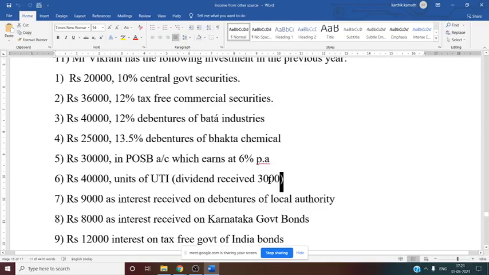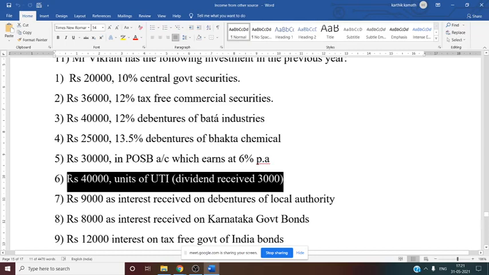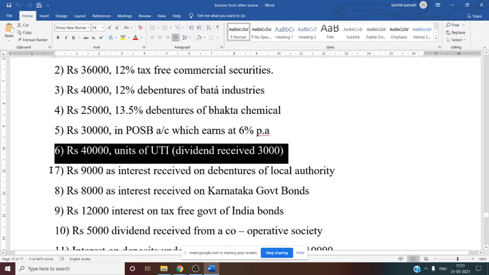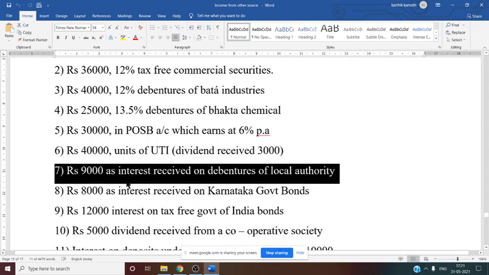Next, 40,000 units of UTI, dividend received 3,000. Whether this is taxable? Dividends from UTI, Unit Trust of India. Exempt. So this you have to exempt. Now next thing, 9,000 as interest received on the debenture of local authority. Now only amount is given and local authority. Whenever amount and local authority is given, what you have to do here? Tell me, grossing up is required or not?